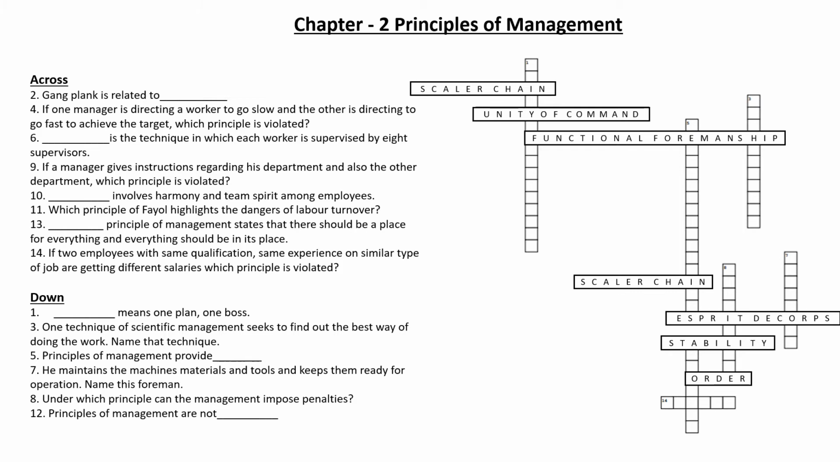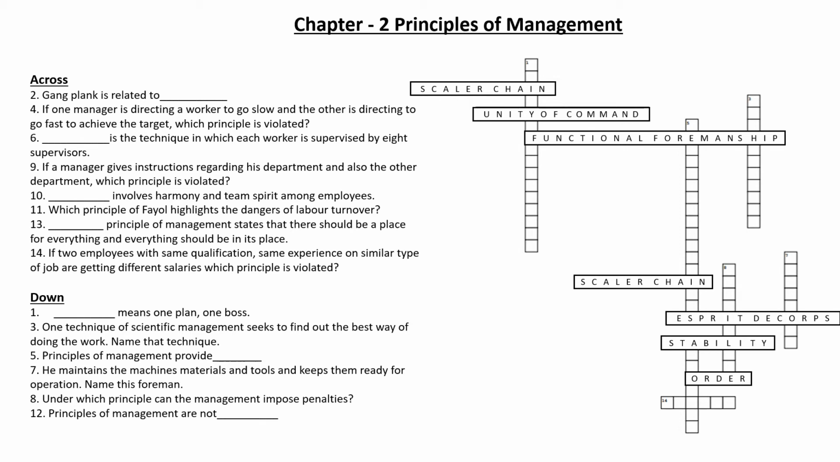So this is principle of order, which means that there should be a proper place for everything and for everyone in the organization, because it has certainly a lot of importance. If a person is able to find everything he needs or everyone he needs on the right place and at the right time, it will save energy and resources of the organization. So this is the principle of order.